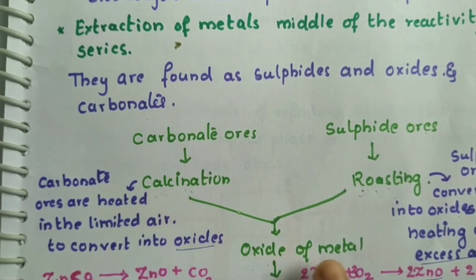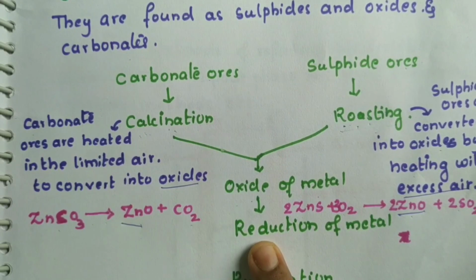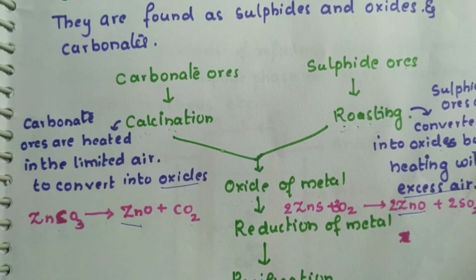After obtaining the oxides of the metal, we reduce the metal using either coke or carbon monoxide as the reducing agent. We reduce them and we obtain the pure metal. After obtaining the metal, we also have to undergo a special process called refining of the metal. That is used for purification of the metal.